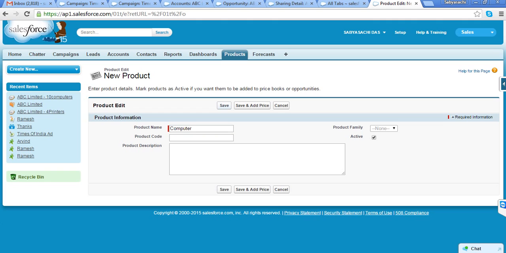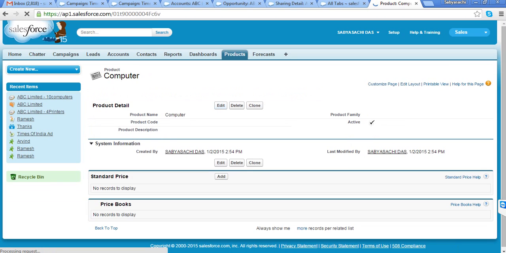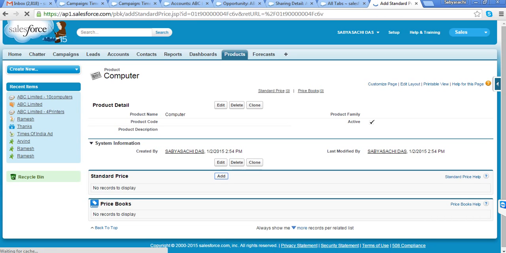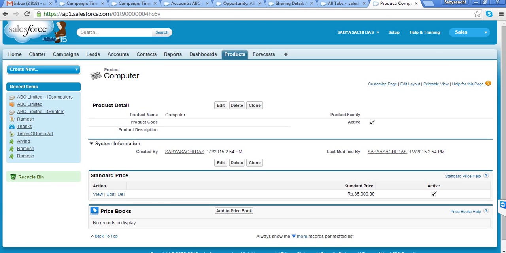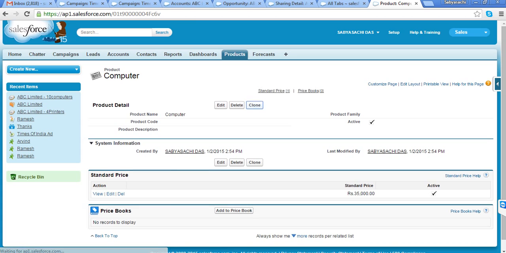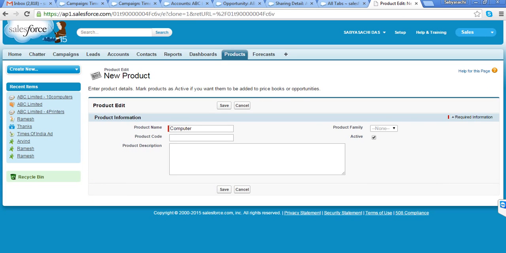So I save. The moment I save, I have to define one price that is called standard price. I'll maintain the cost of this computer as 35,000 for example. Save. That is the standard price. Similarly, I can create one more product, say laptop.